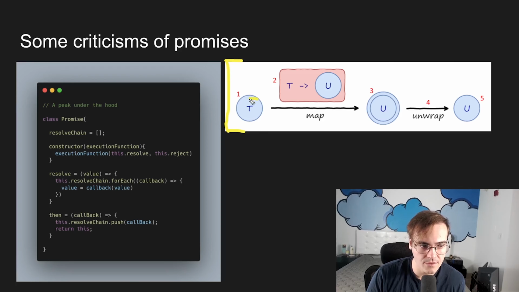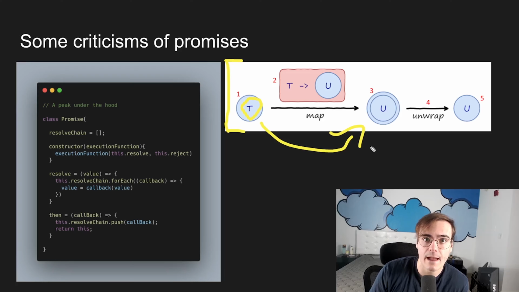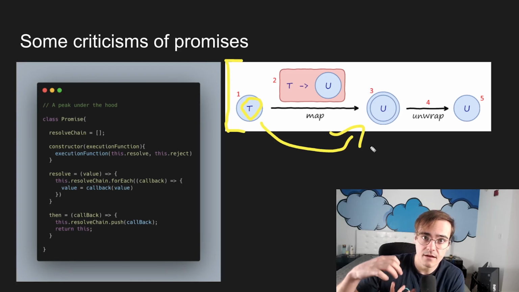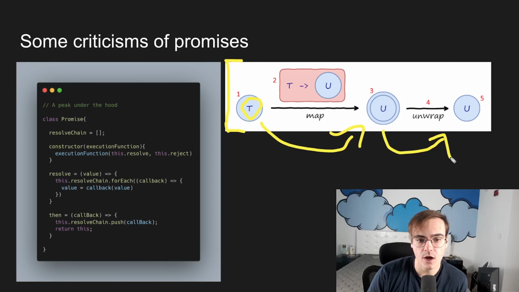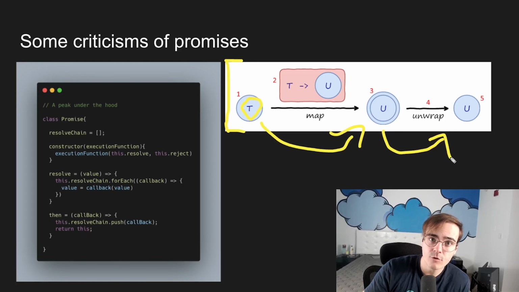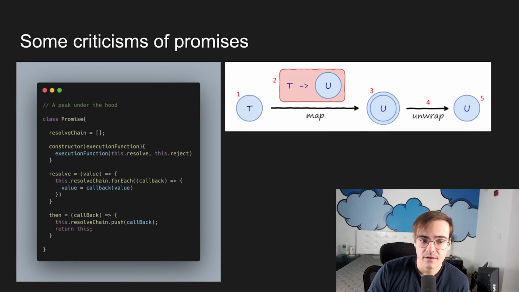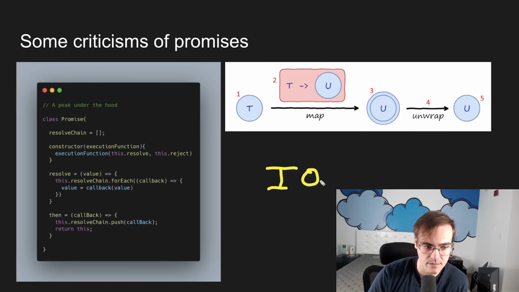A monad allows you to take some piece of data, in this case T, and it allows you to wrap it in the monad itself. In our case, it allows us to wrap it in the promise. Think back to that hello example where we were just resolving with hello, right? It allowed us to take the data, hello, and wrap it in a promise. Then a monad also needs a way to unwrap it back out. That unwrapping is the resolving, right? The await or the dot then handler. Now, this type of monad, what you'll hear programmers, especially functional programmers, say a lot, is it's an I/O monad.